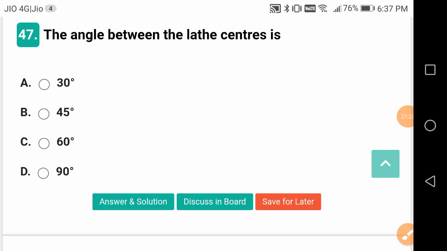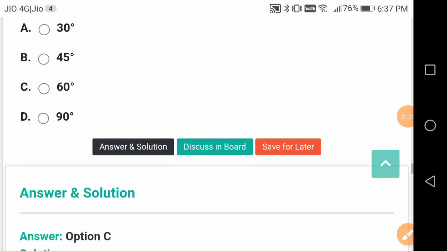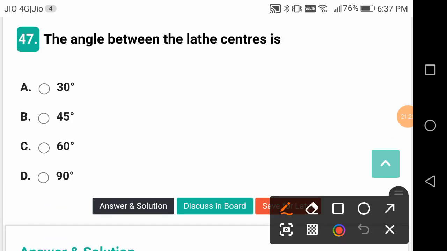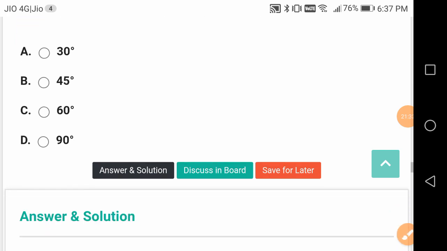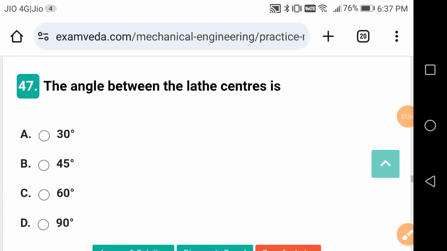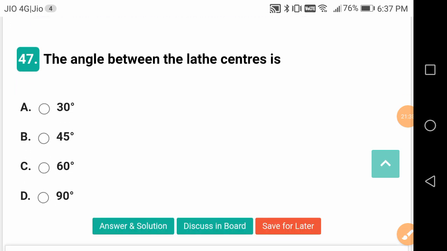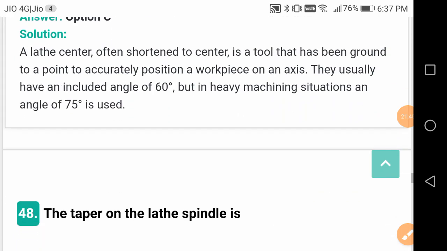The angle between the lathe centers is a good question, friends. It is 60 degrees. Lathe centers: dead center and live center. Live center is the place where we insert the workpiece into the chuck, and dead center is where we have a tailstock. Between these two, your job is held.